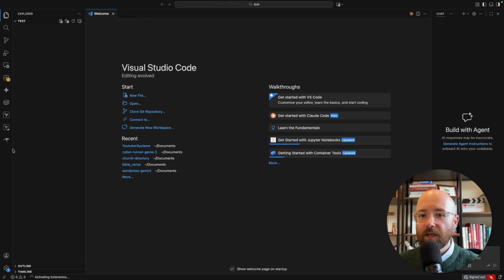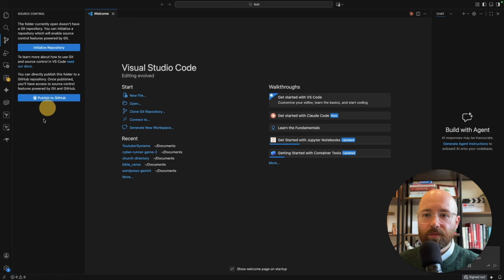So you have this test one opened up, and then I've got a bunch of stuff down the left. I'll tell you what they are briefly, but it doesn't really matter. On the left, you have search. So this is where you can search stuff in files. We have source control. This is basically for GitHub and repos. We'll talk about that in another video, but